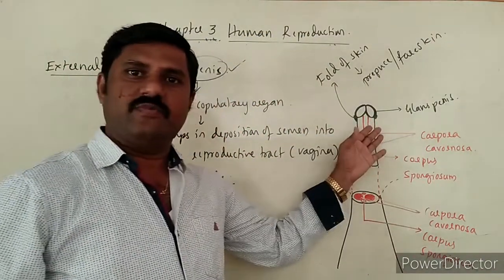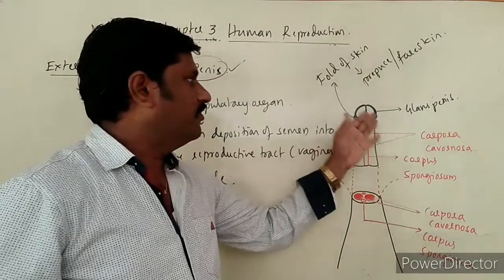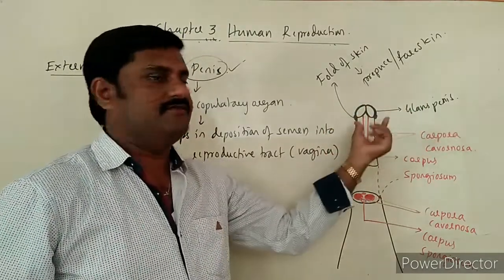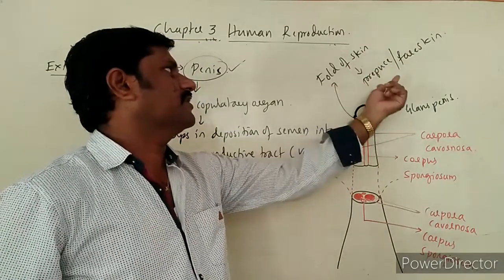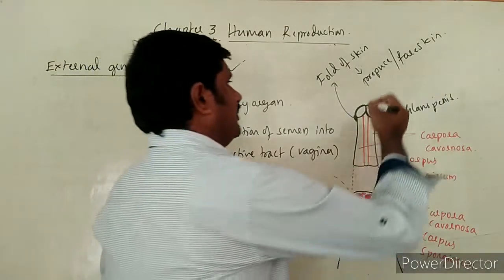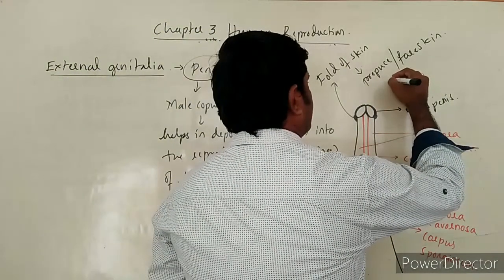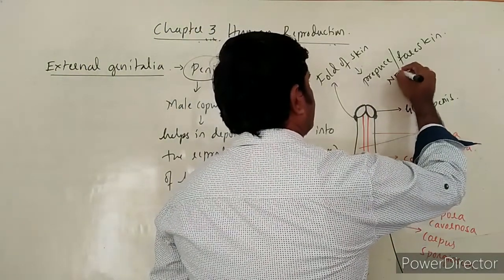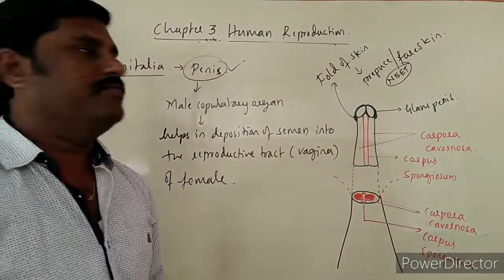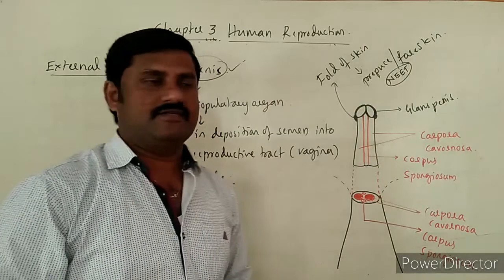So the fold of the skin that covers this glans penis is called prepuce or foreskin. It's a very important point to be noted as far as competitive examinations are concerned. So foreskin or prepuce it is called, right?